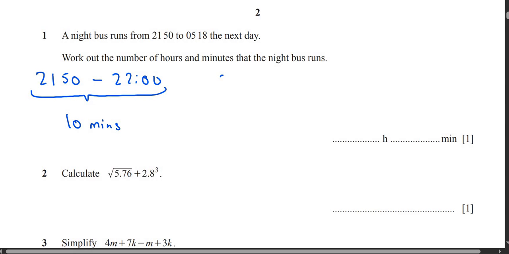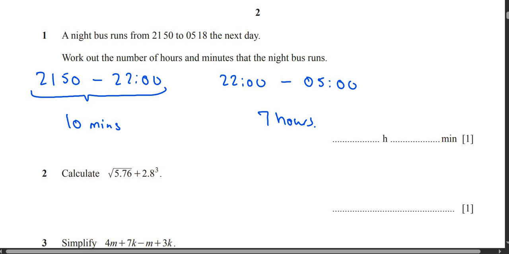Then from 22, go up till 0500, which means 23, 24, 1, 2, 3, 4, 5. How many hours is this? This is 7 hours.